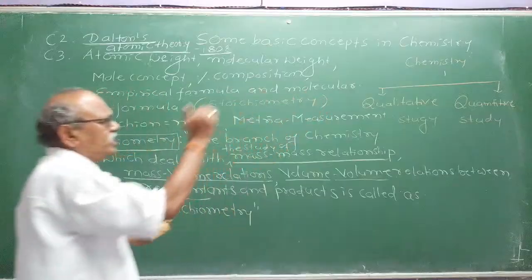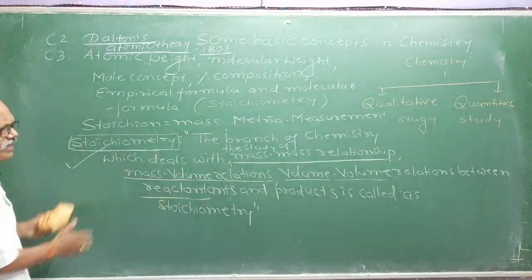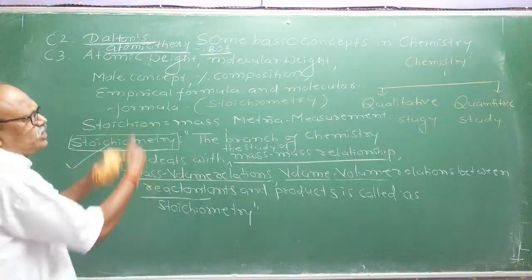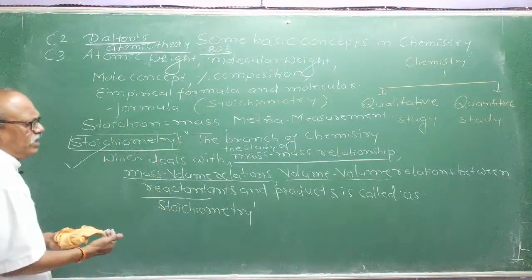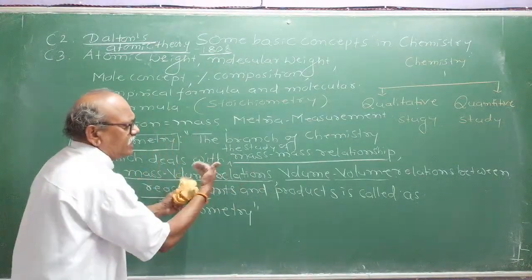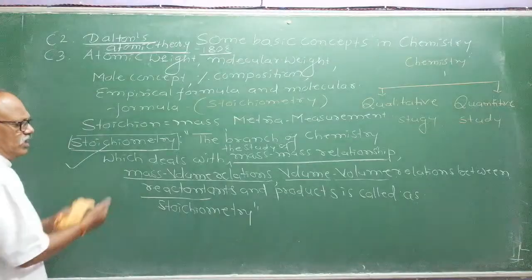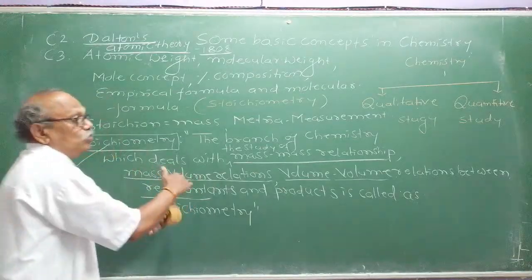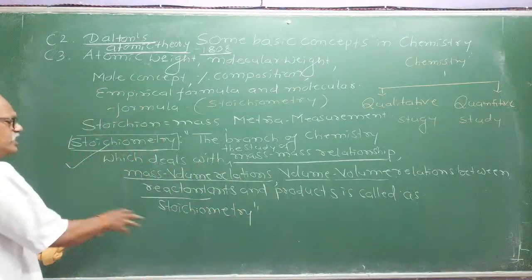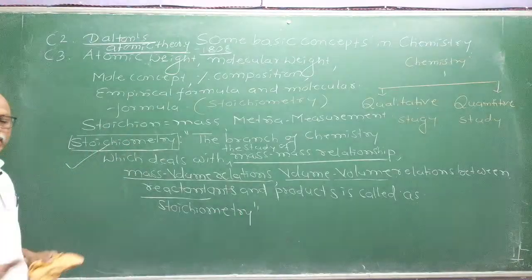This quantitative study of chemistry is studied in a separate branch. Percentage composition, empirical formula, molecular formula, and how mass and mass are related during a chemical reaction. Mass and volume are related, volume relations. That is studied in this branch of chemistry called stoichiometry.